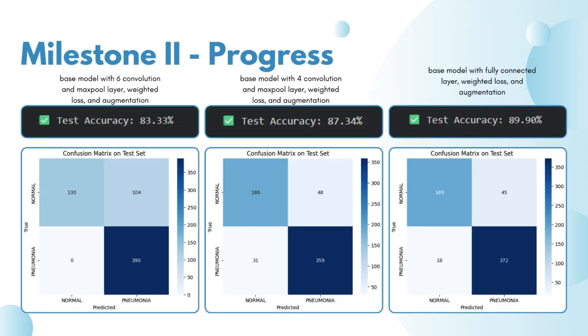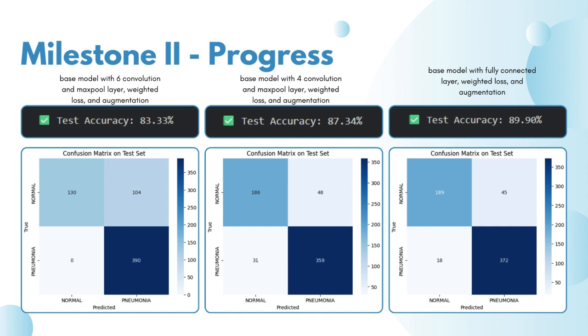In milestone two, we tried modifying our model in four different ways. For starters, we added four convolutional layers, which increased our accuracy from 81 to 87%, which is a huge jump. When we tried to increase the convolutional layers to six, our accuracy dipped, which is not good.